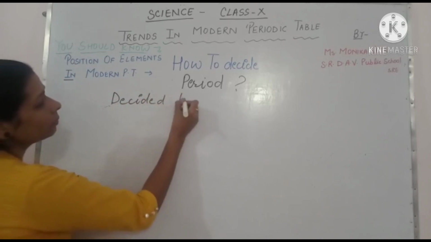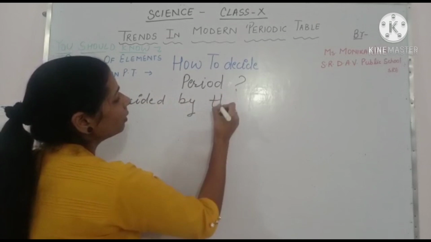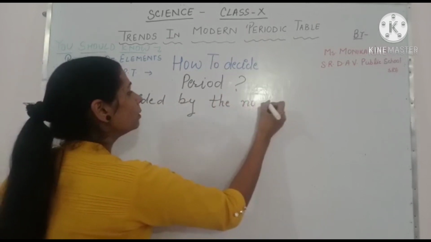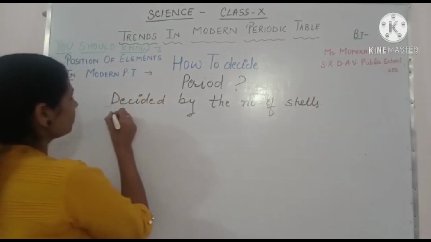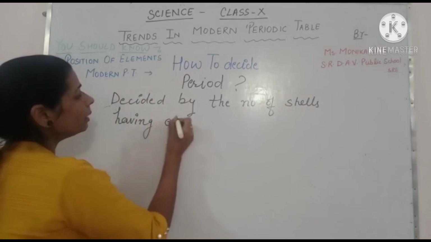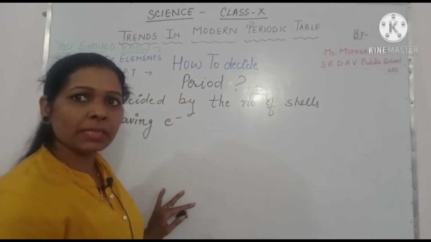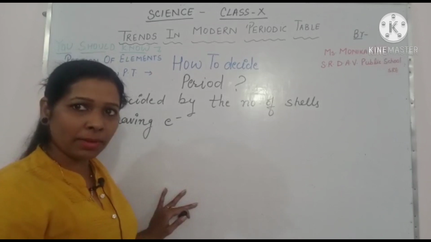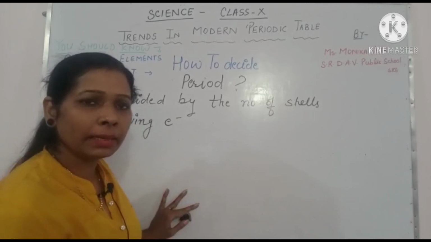Period is decided by the number of shells having electrons. Number of shells having electrons, that means how many shells are having electrons, that will decide the period of that element.